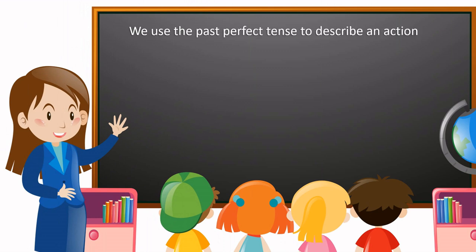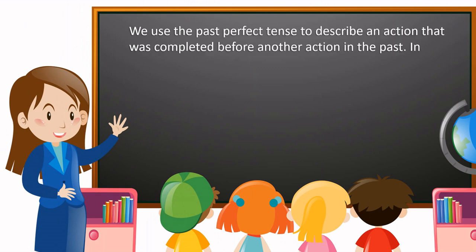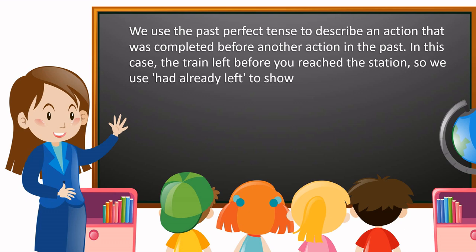We use the past perfect tense to describe an action that was completed before another action in the past. In this case, the train left before you reached the station. So we use had already left to show that the action happened first.